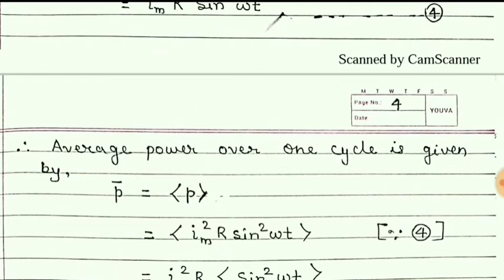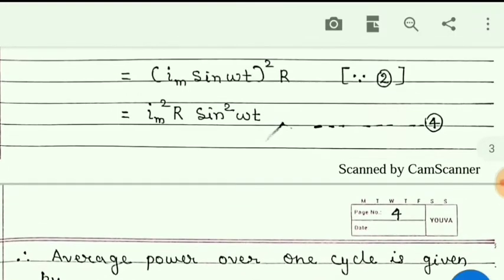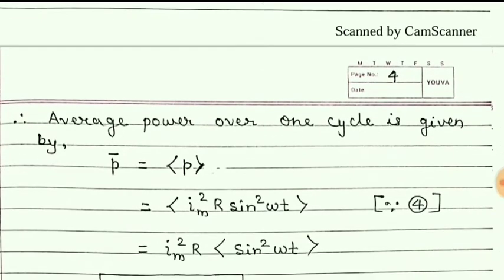Now that was the instantaneous power, but we want to find the average power over one complete cycle. The symbol for average power is P bar. So now putting the value of P from equation number 4, this is the value of power. So using that here,